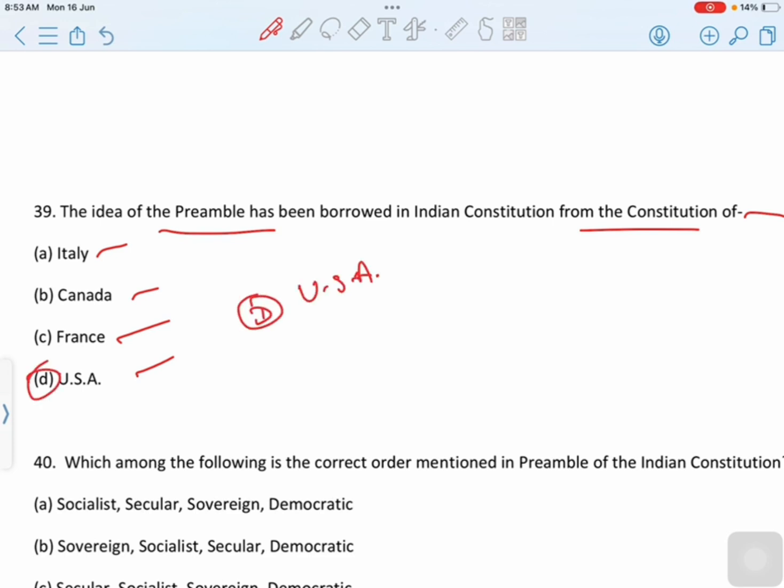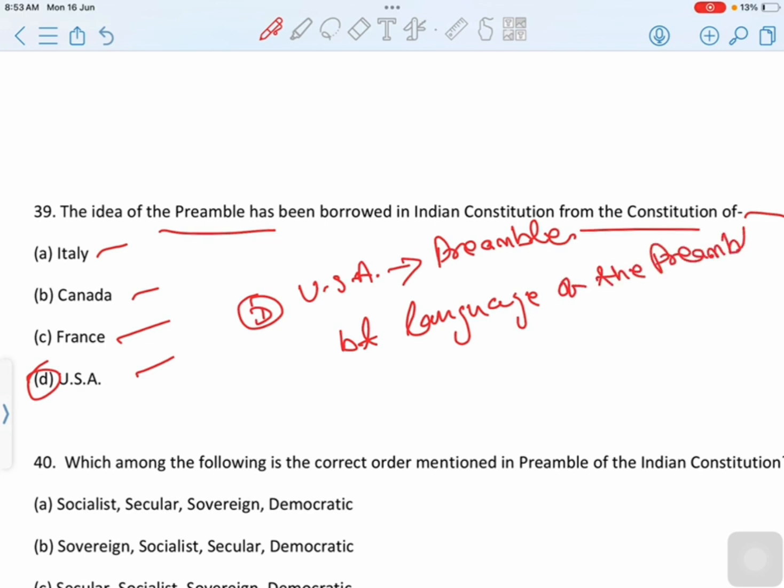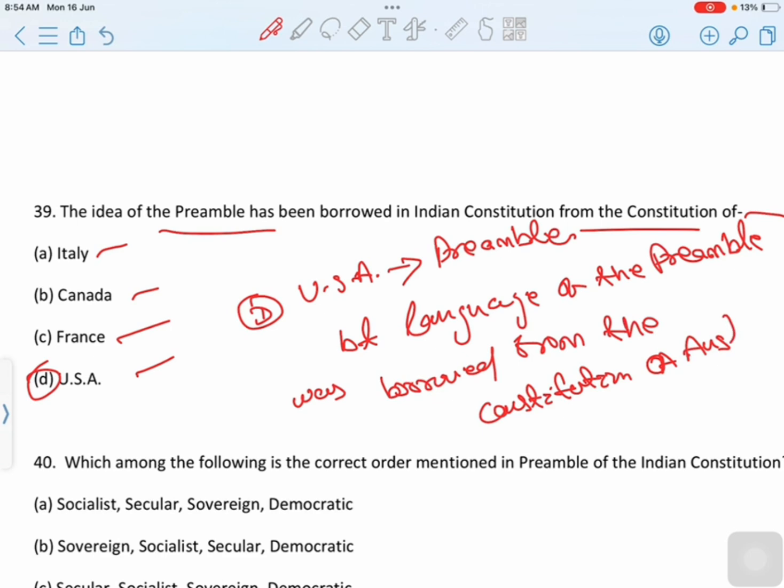The idea of the preamble was borrowed from the Constitution of the United States, but the language of the preamble was borrowed from the Constitution of Australia.